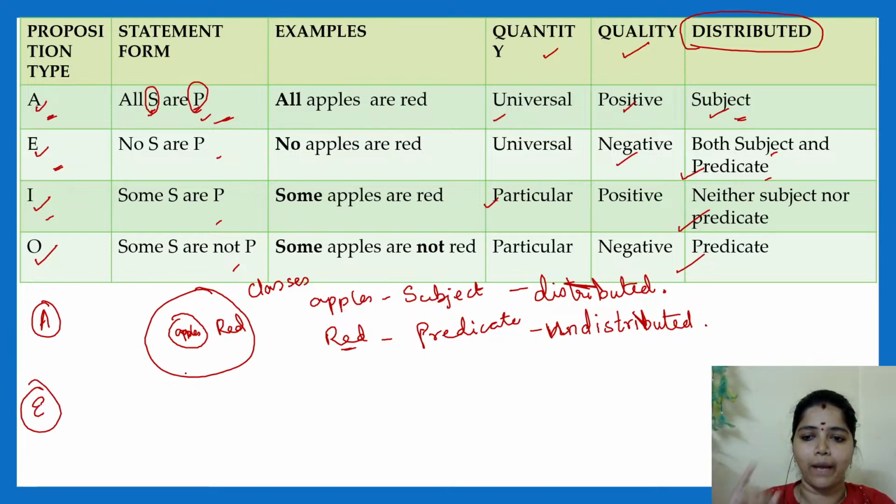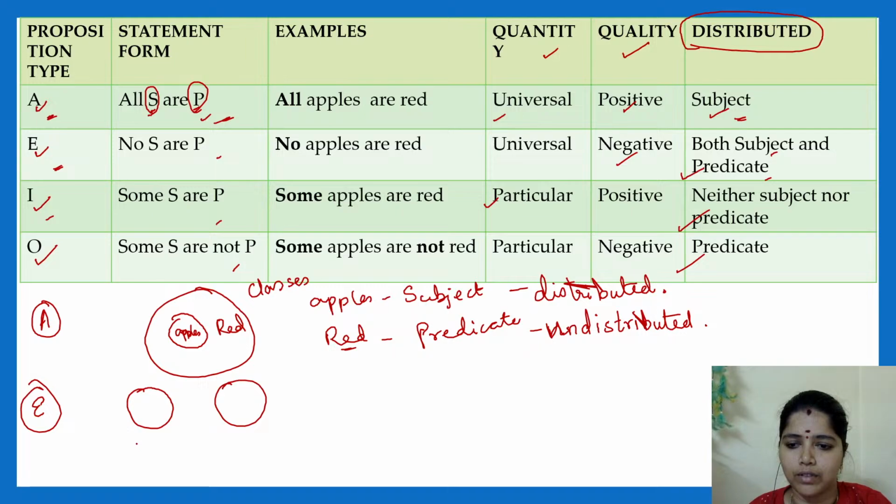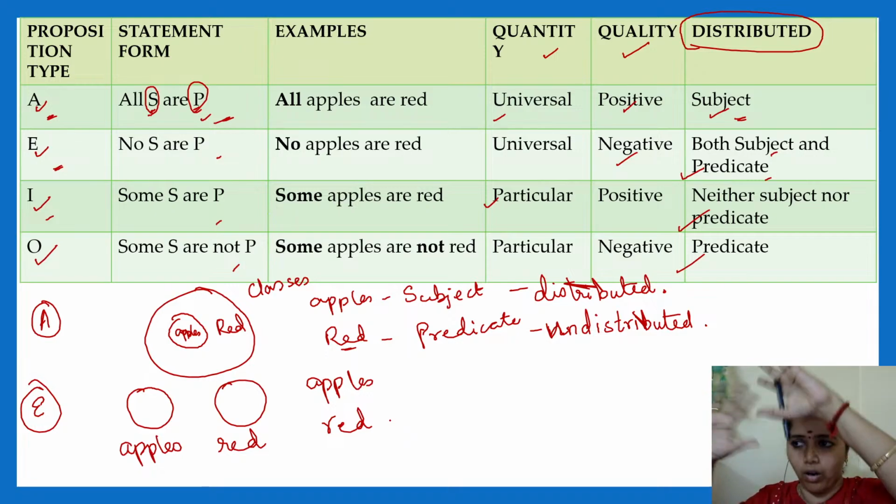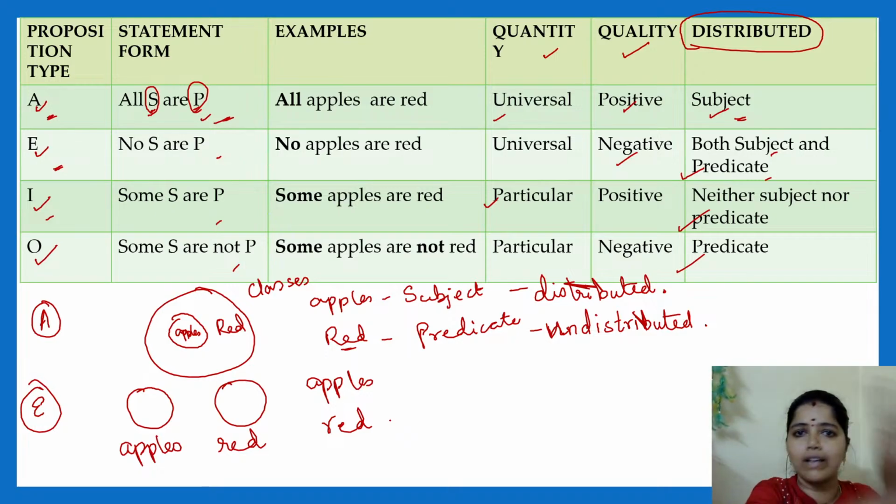When I take E type sentences, I will be telling no apples are red. No apples are red. See, here also I am talking about two classes. One is apple, another one is red. I am telling here no apples are red. So I am covering all the apples in red color, which are totally distributed here.